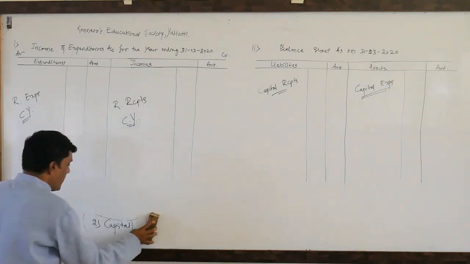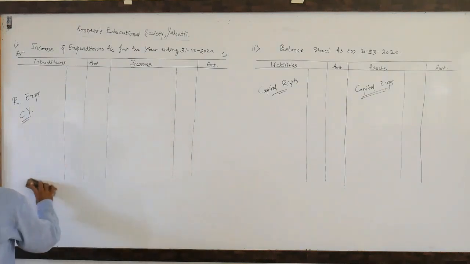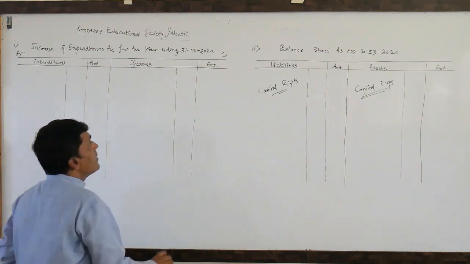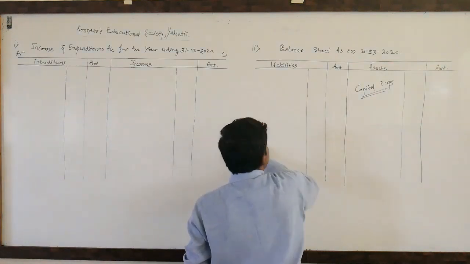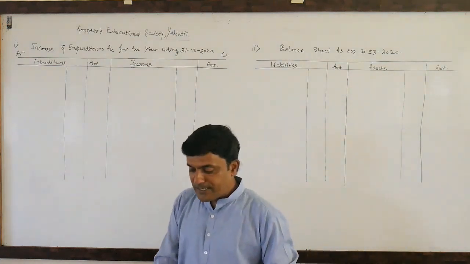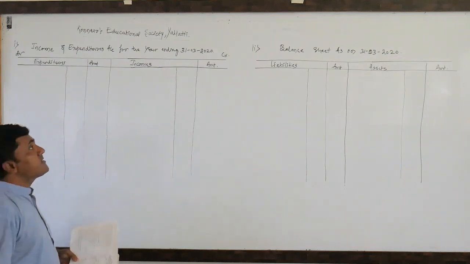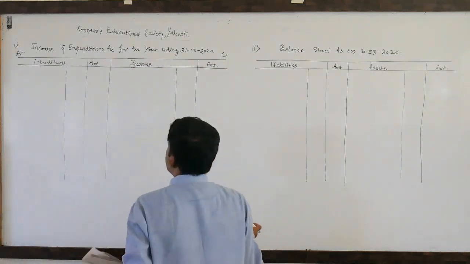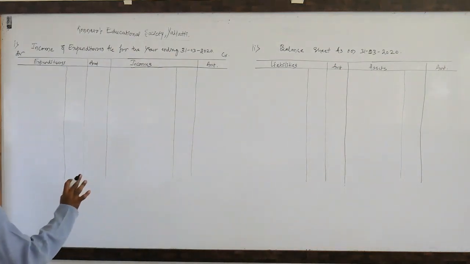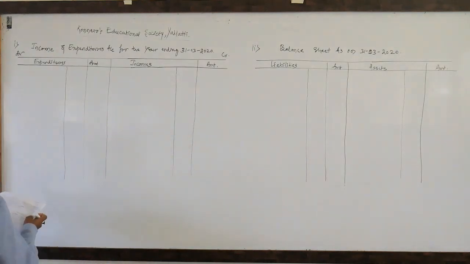So you have the question. I hope you have taken the screenshot which I have already provided to you. Okay, dear students, as we have already studied during PUC first year, adjustments are recorded twice: one in the balance sheet, another in the income and expenditure account. We need to solve only two statements. One is the income and expenditure account, and the second one is the balance sheet. Look at the problem.